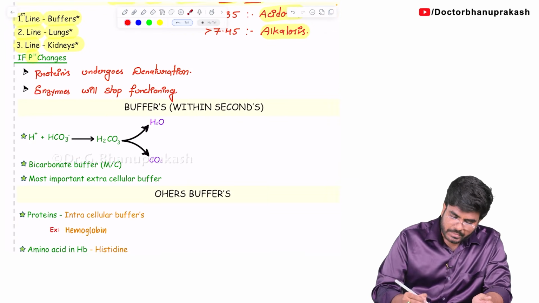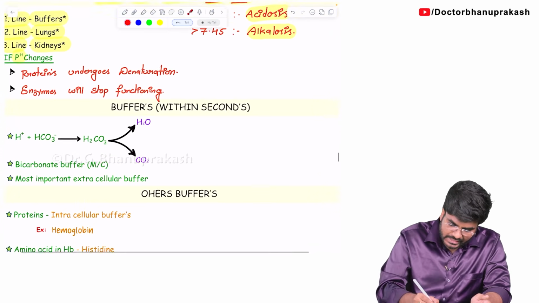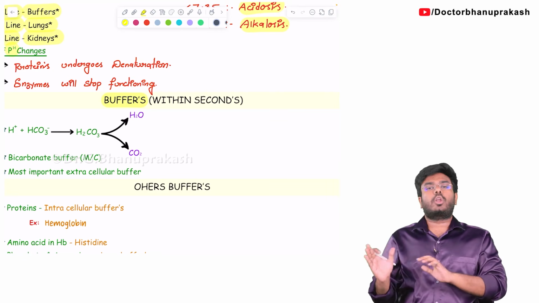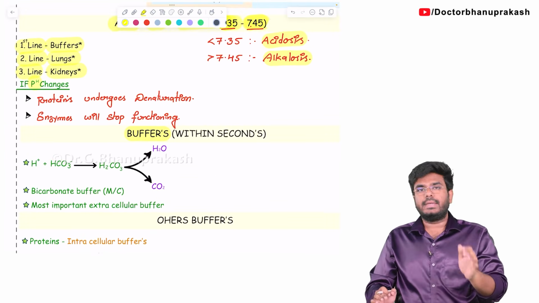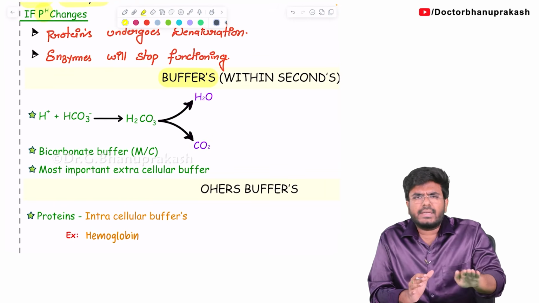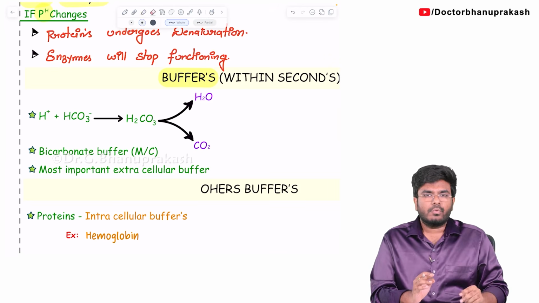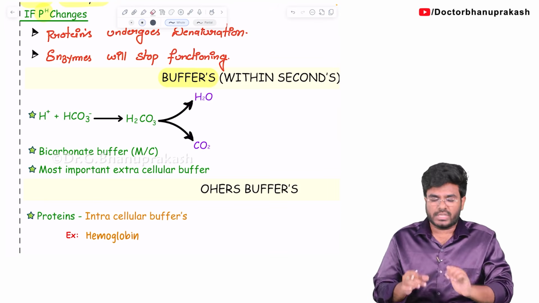If there is any change in pH, the buffers will act within seconds and try to bring the pH back to normal. So there are three lines of regulation: buffers, lungs and kidneys. Now first of all, my question to you is, God created this pH of 7.35 to 7.45, so why is it changing in the first place? Why is our pH fluctuating or trying to change?